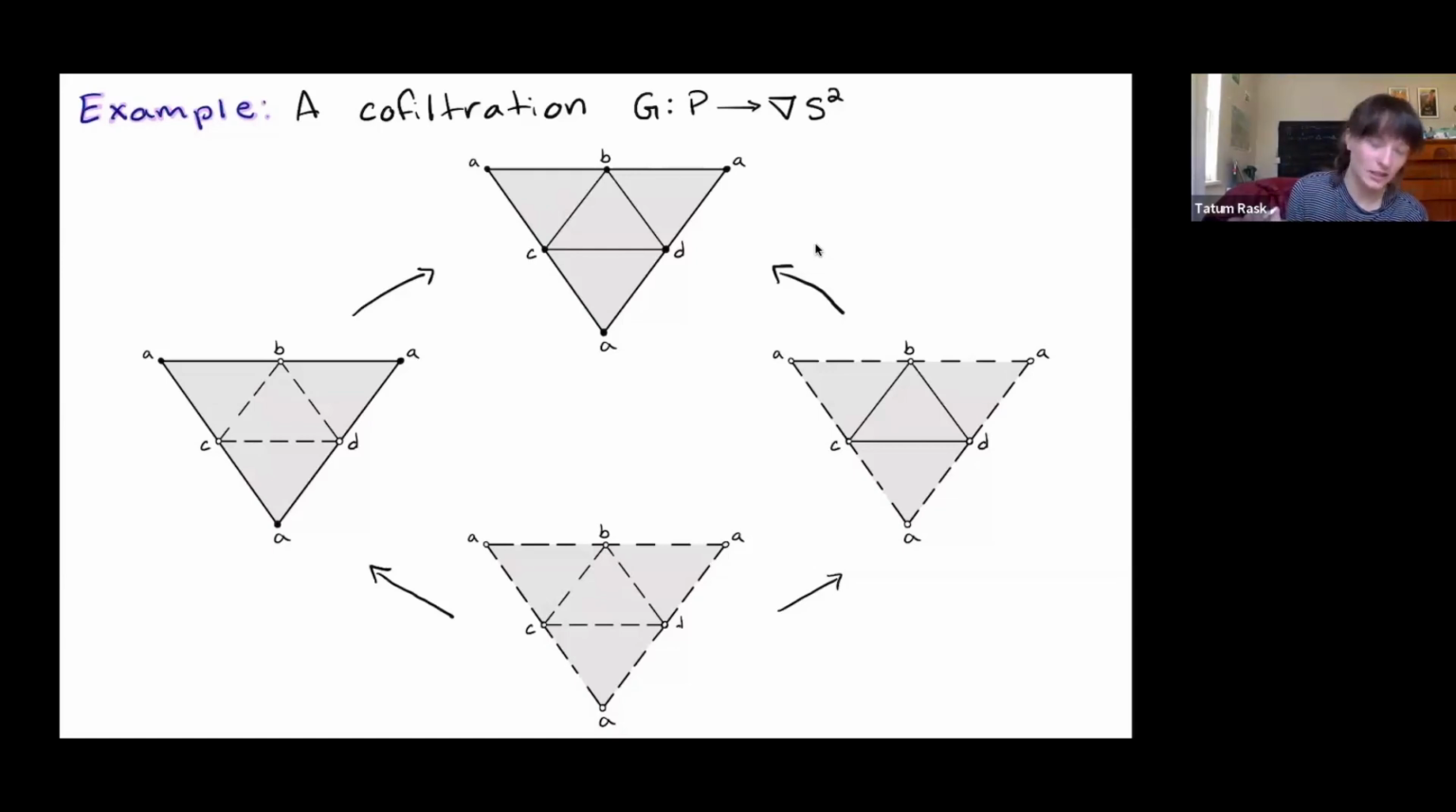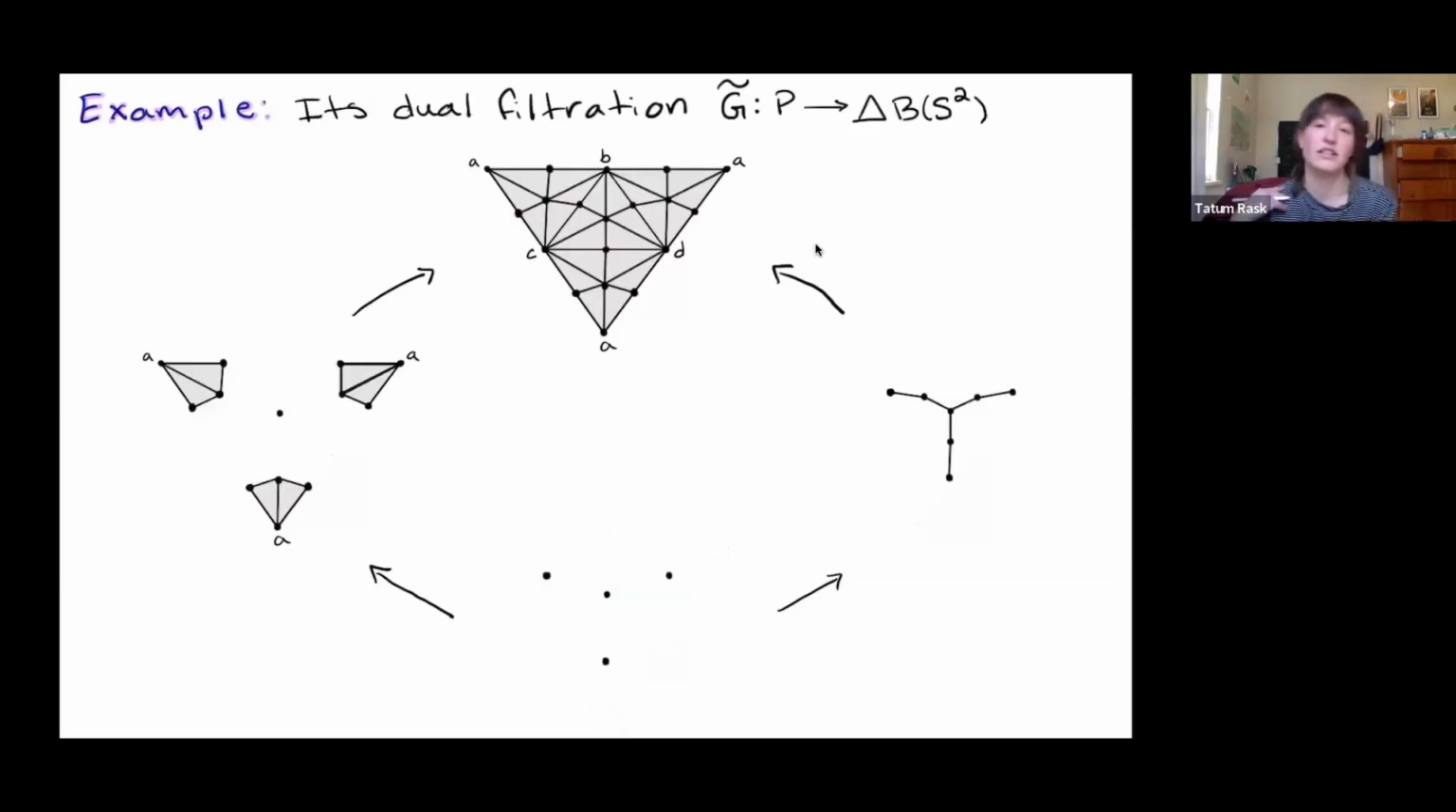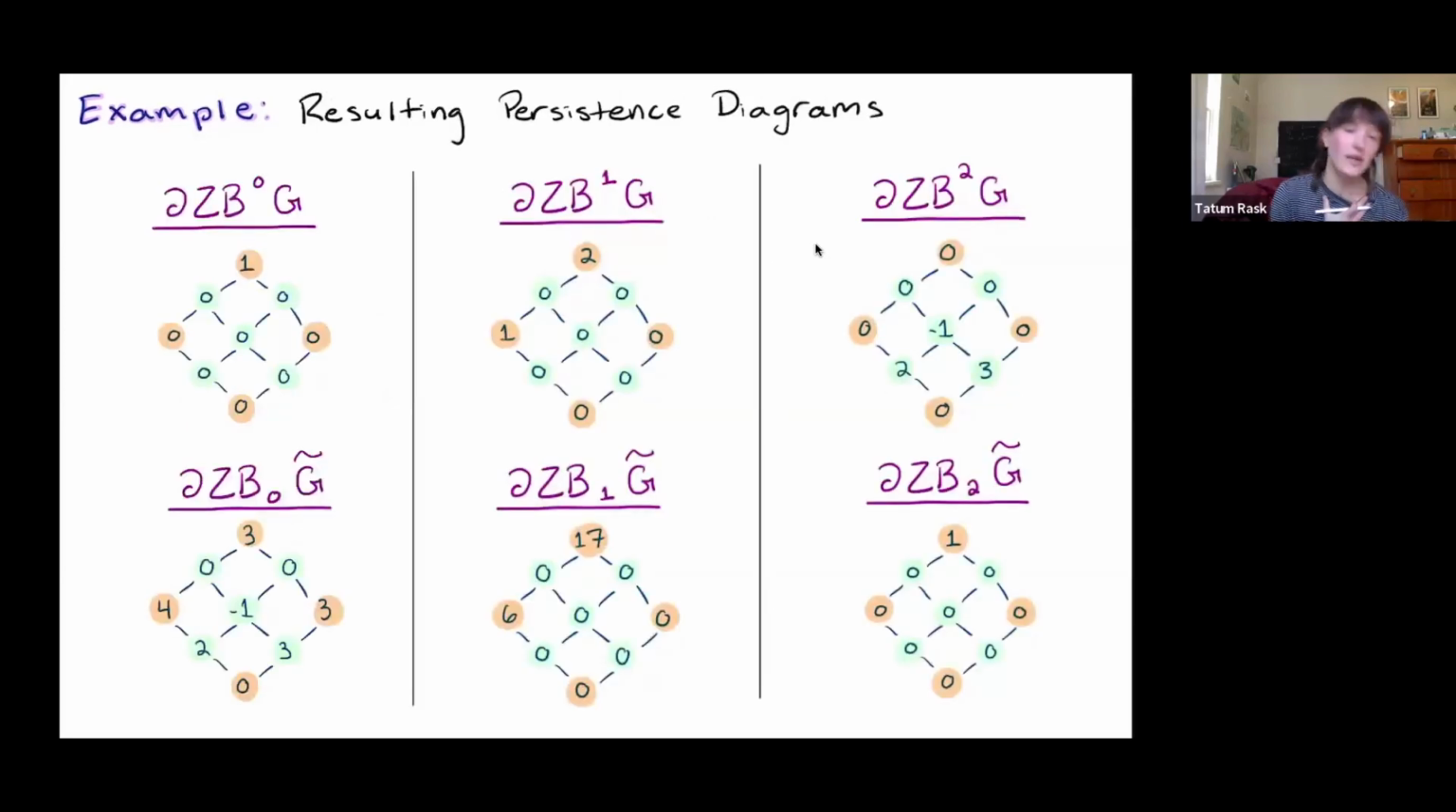So here's our cofiltration of the two-sphere. And then here's its dual filtration. So again, a filtration on the barycentric subdivision of my triangulation of the two-sphere. And again, we can compute persistence diagrams, and we can see, just like we did with the torus, there are some persistence diagrams that are exactly on the nose the same. There are some persistence diagrams that are the same up to the diagonal, but all this just shows what we want to show. It shows our theorem.